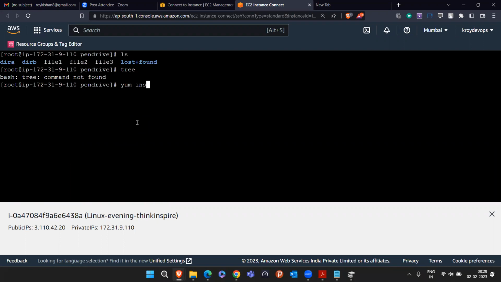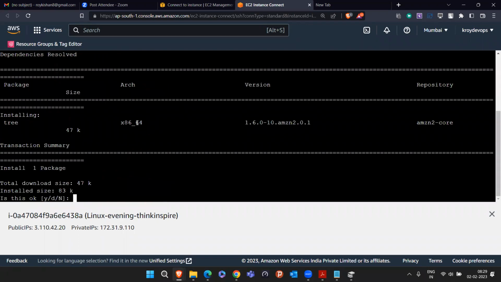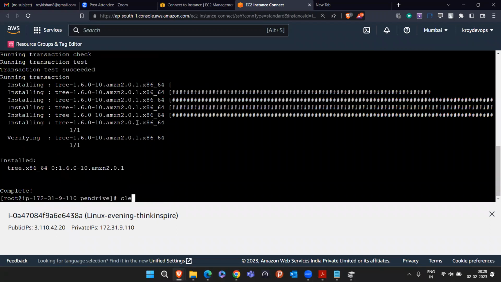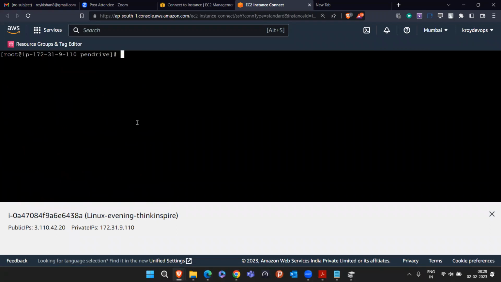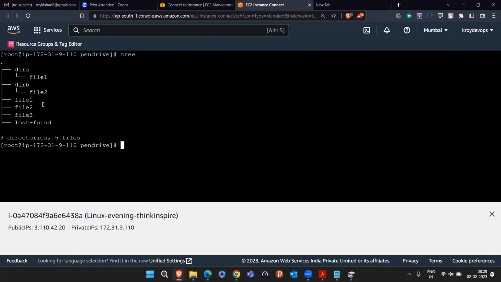After installing it with yum install, I'm hitting the tree command again. What we did is nothing special, we just created some files like file1, file2, file3, and I copied file1 and file2 into directory A and directory B. These things we did. Once you've done this, we have saved the data in my pen drive.